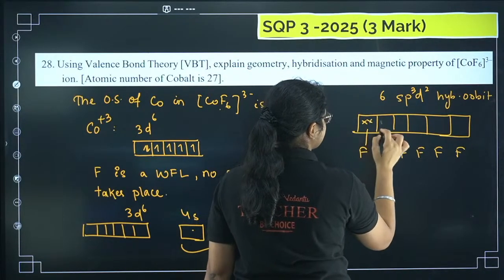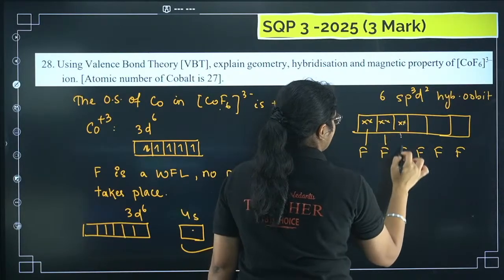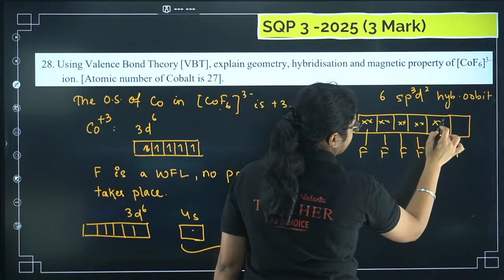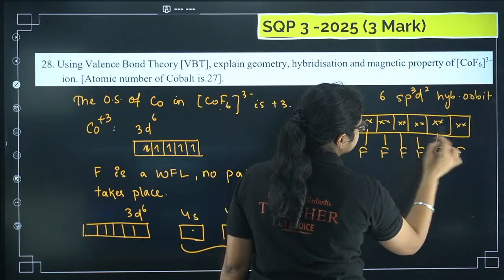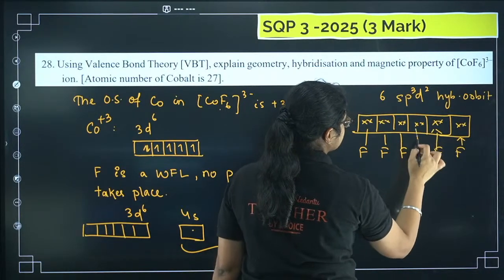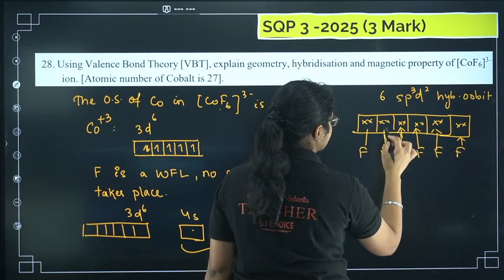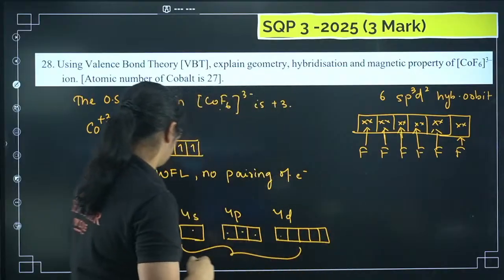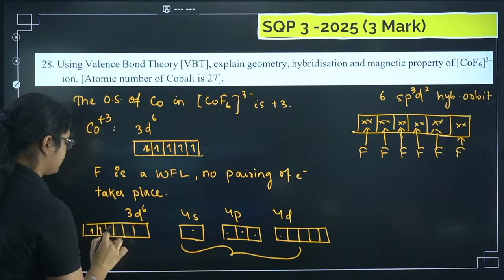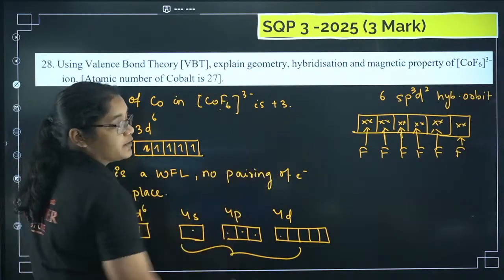So you can write like this. These are the electrons donated from fluorine, which is why we are using a cross symbol here. This 3d6 denotes the electrons of the metal, and the crosses are the electrons from the ligand.